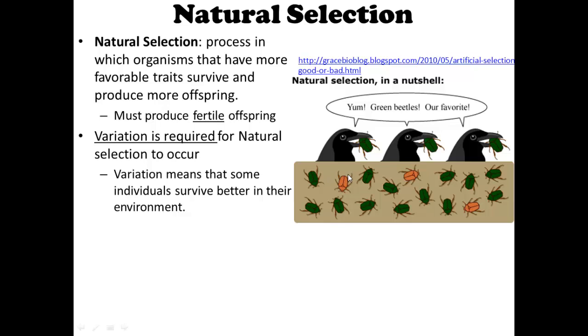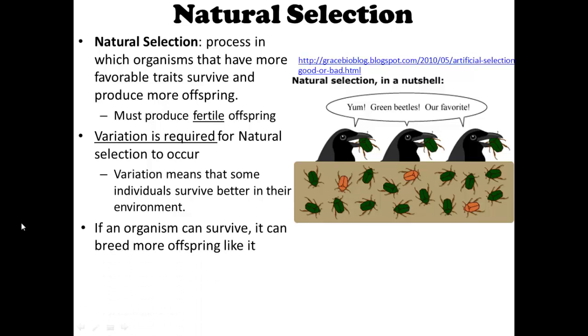So eventually these little birds would pick out all of the green beetles, and only the brown ones would be left. The brown color in this case is a favorable variation for these beetles because the birds don't like the brown ones, they just like the green ones. So eventually these brown ones would survive, and they will go on to make more brown baby beetles, and the green ones would eventually die out. So variation means that some individuals survive better in their environment. In this case, the brown ones would survive better.